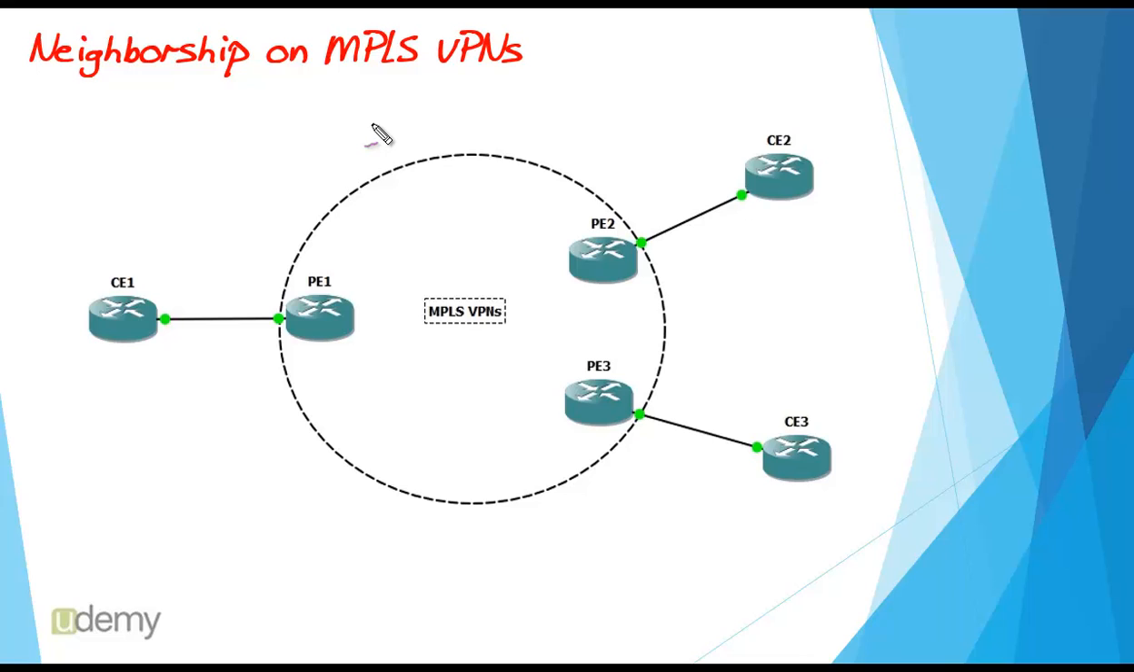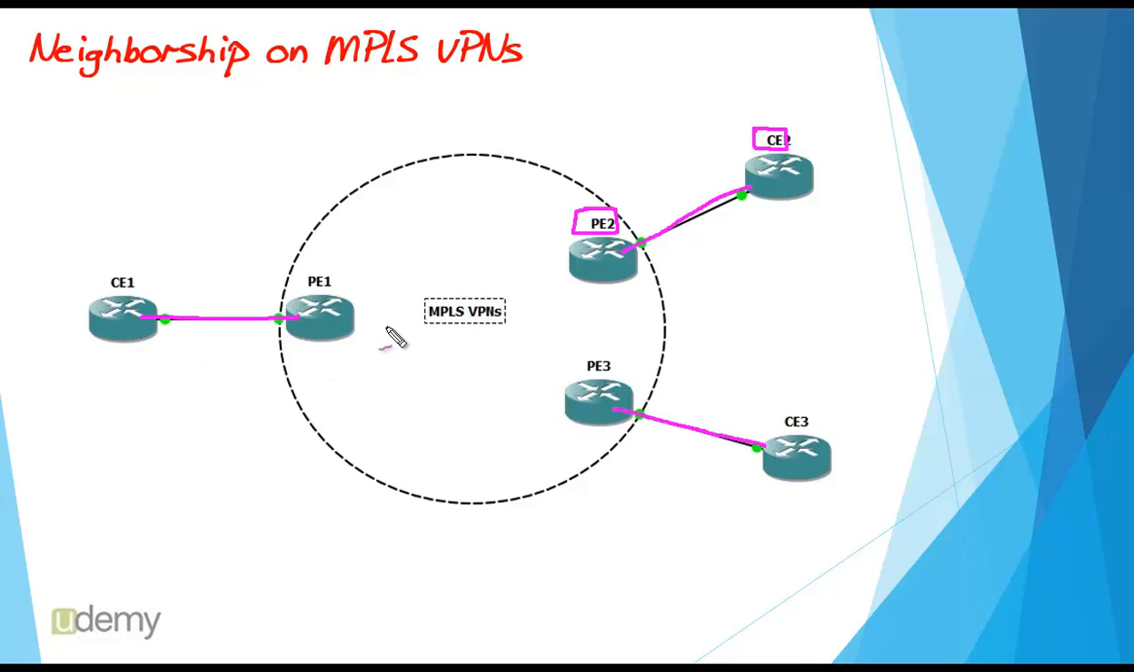EIGRP neighborship on MPLS VPNs. MPLS, which stands for Multi-Protocol Label Switching, is a Layer 3 service. In MPLS, service providers install routers at their network edge and call them provider edge routers. And we as customers install our routers at our network edge and we call them customer edge routers. From the EIGRP perspective, neighborship will form between CEs and PEs. Therefore, we have a neighborship between this CE and this PE, we have a neighborship here, and we have a neighborship here.